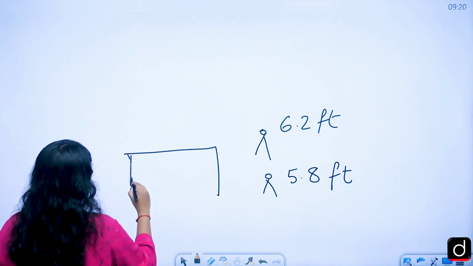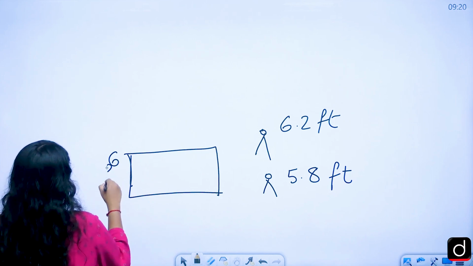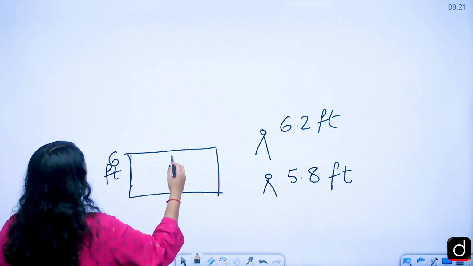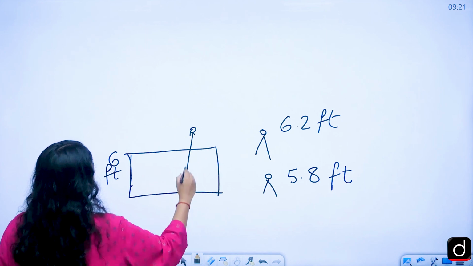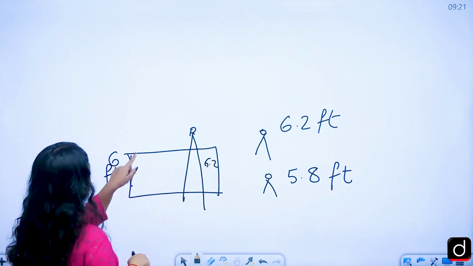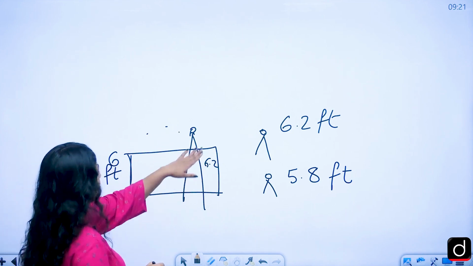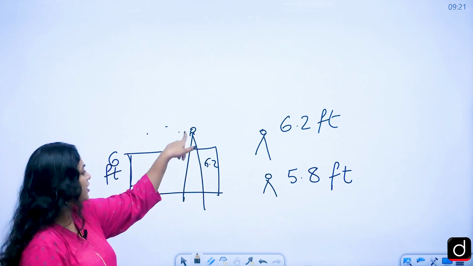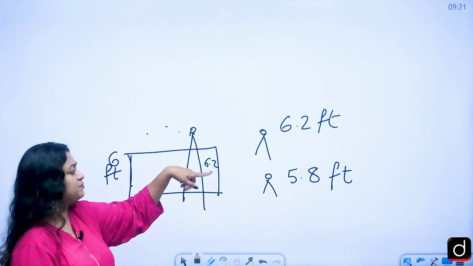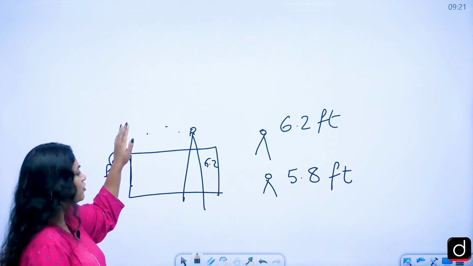This is a wall, and the wall's height is around 6 feet. Now the person with 6.2 feet height is able to watch the football match taking place here. Because of his height he is able to watch this match, but the person with 5.8 feet won't be able to watch it.